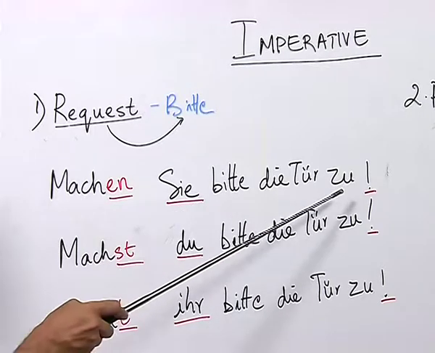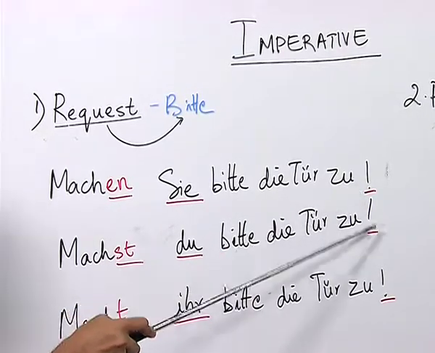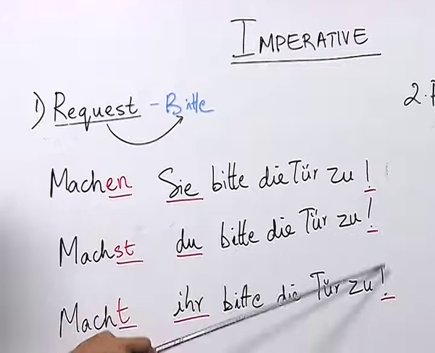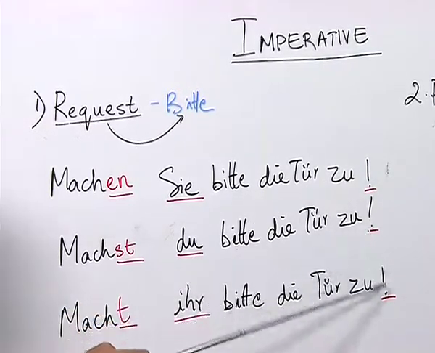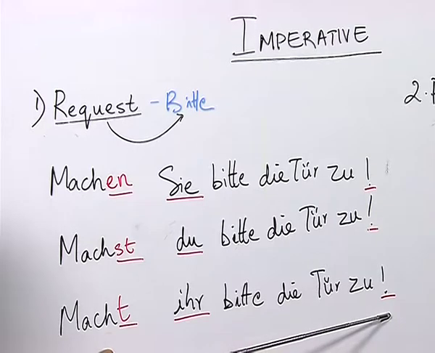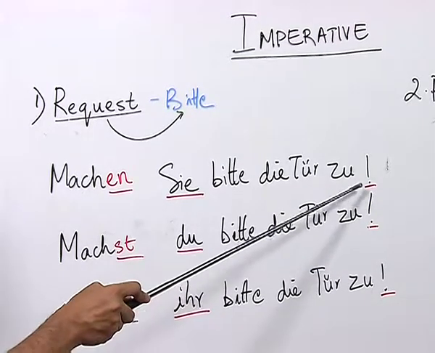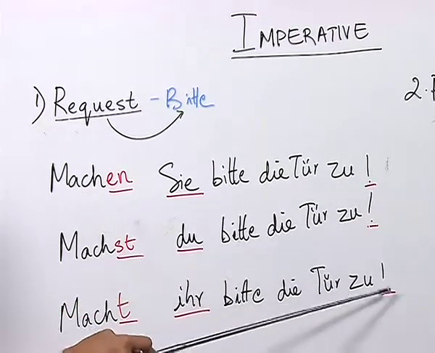Also, if you notice here at the end of the sentence, we have an exclamation mark. That is how we identify an imperative sentence. An imperative sentence would always carry an exclamation mark at the end.